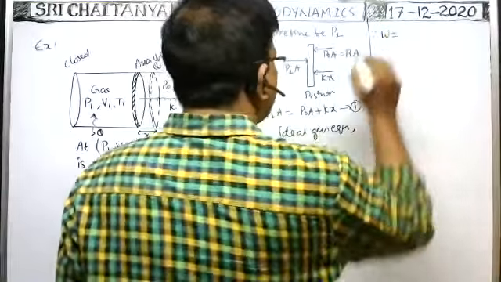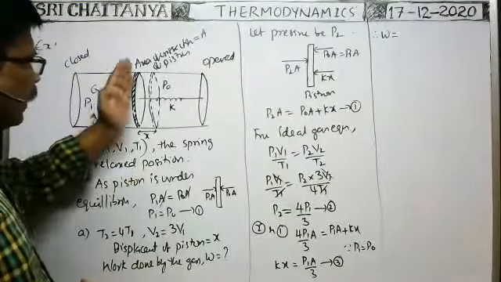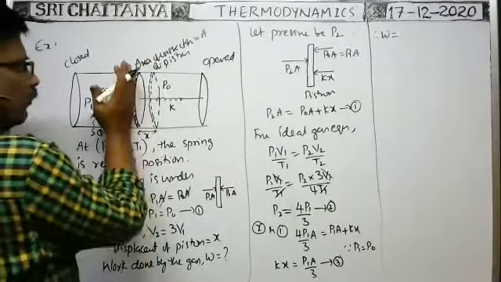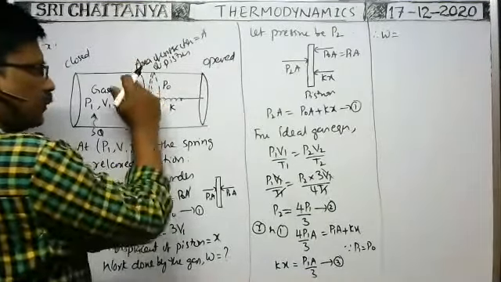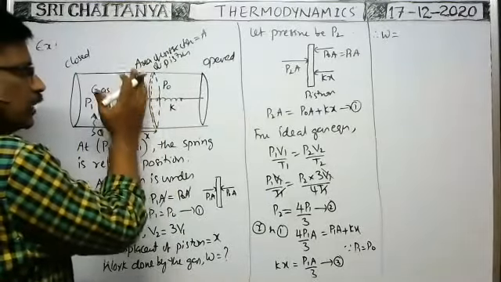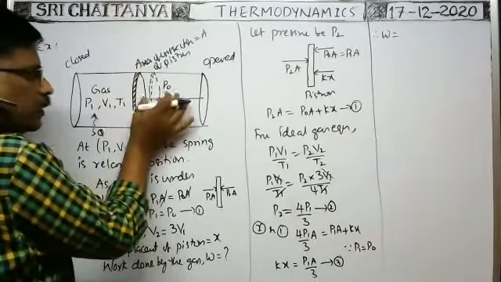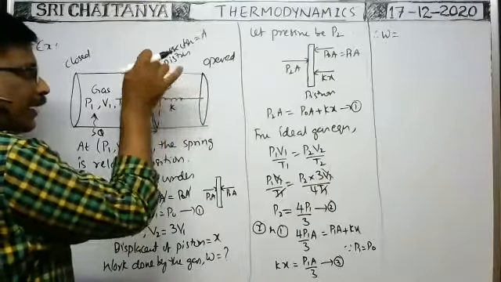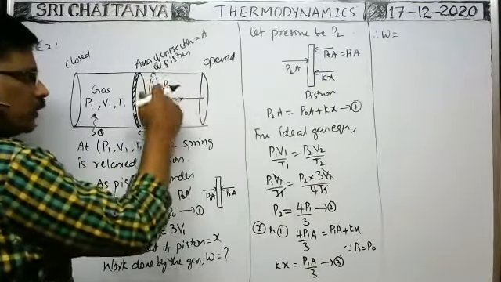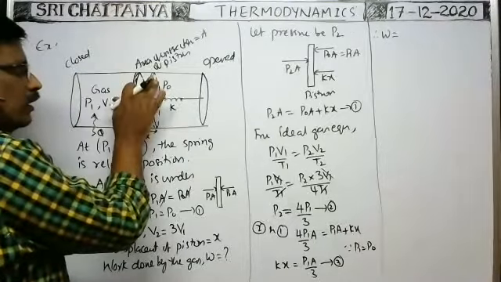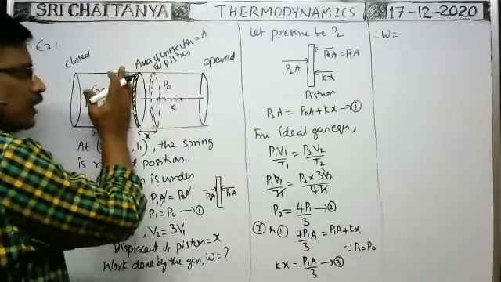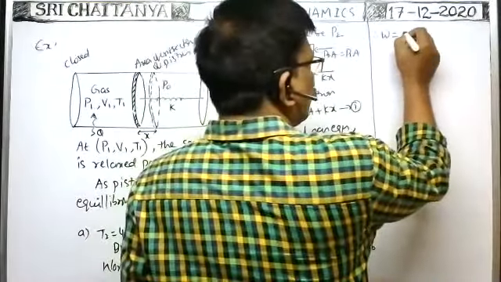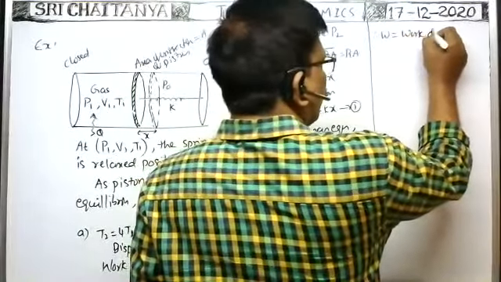Therefore, work done by the gas is equal to, you see, whenever the gas is expanded like this, work is done on the surroundings. Whenever the piston displaces in this direction, the mass of the piston is negligible. That's why in displacing the piston, there is no work done. But whenever the piston is displaced here, the spring is compressed. That's why work is done to compress the spring. Work done on the spring and work done against the atmospheric pressure, because atmospheric pressure tries to push the piston inwards. But the gas does work against the atmospheric pressure and displaces the piston to a distance x. That's why work done by the gas is equal to work done on spring